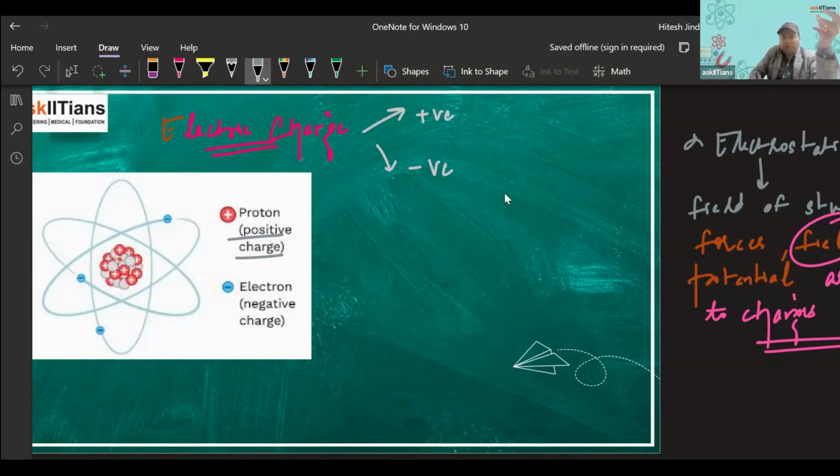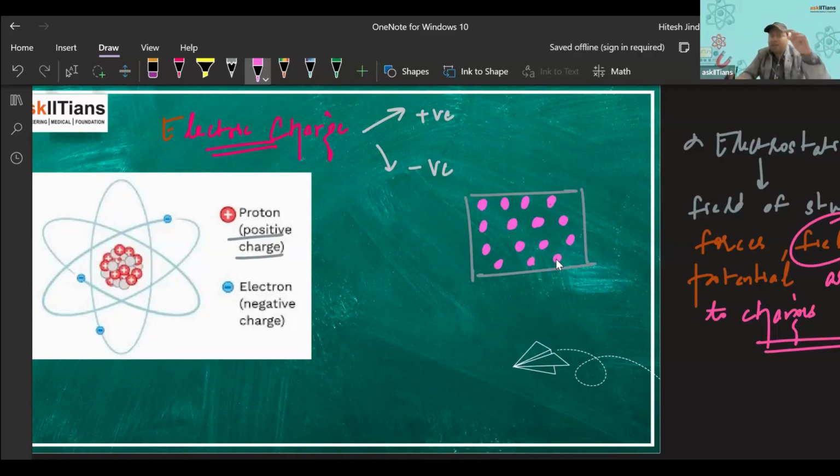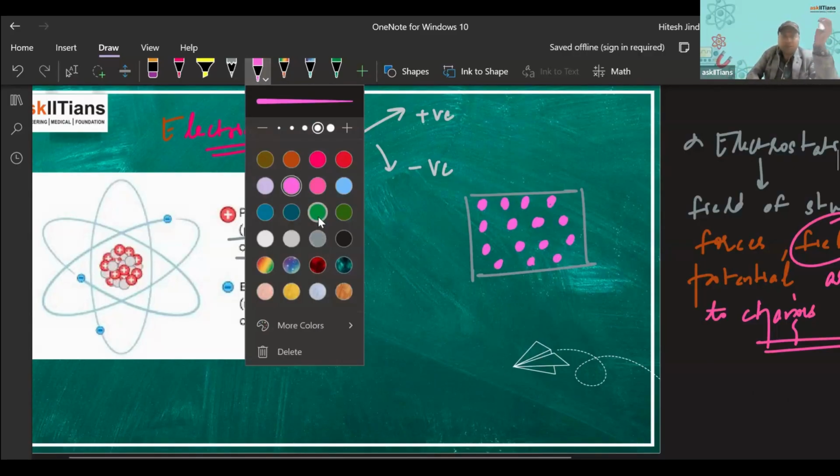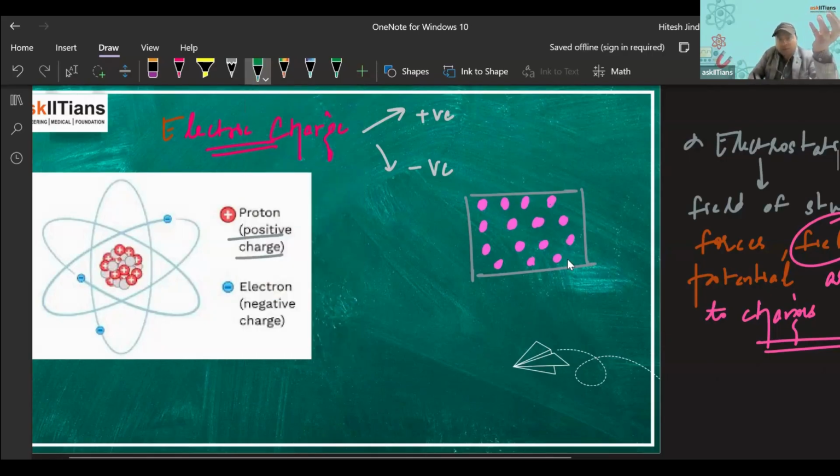So for example, there's a body, and we have various atoms in here, having protons and electrons. Every atom is electrically neutral, that we know, as an atom has as many protons as electrons. So how does a body become charged? Is this body charged? We'll say no, it is neutral. Why? Because the atoms in this body are electrically neutral.